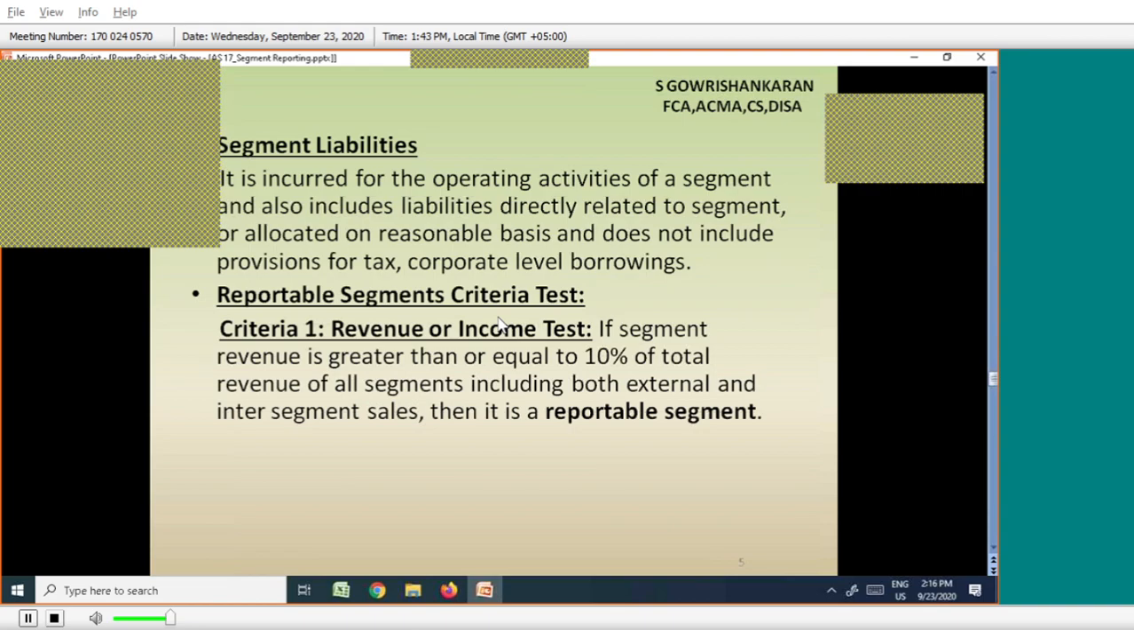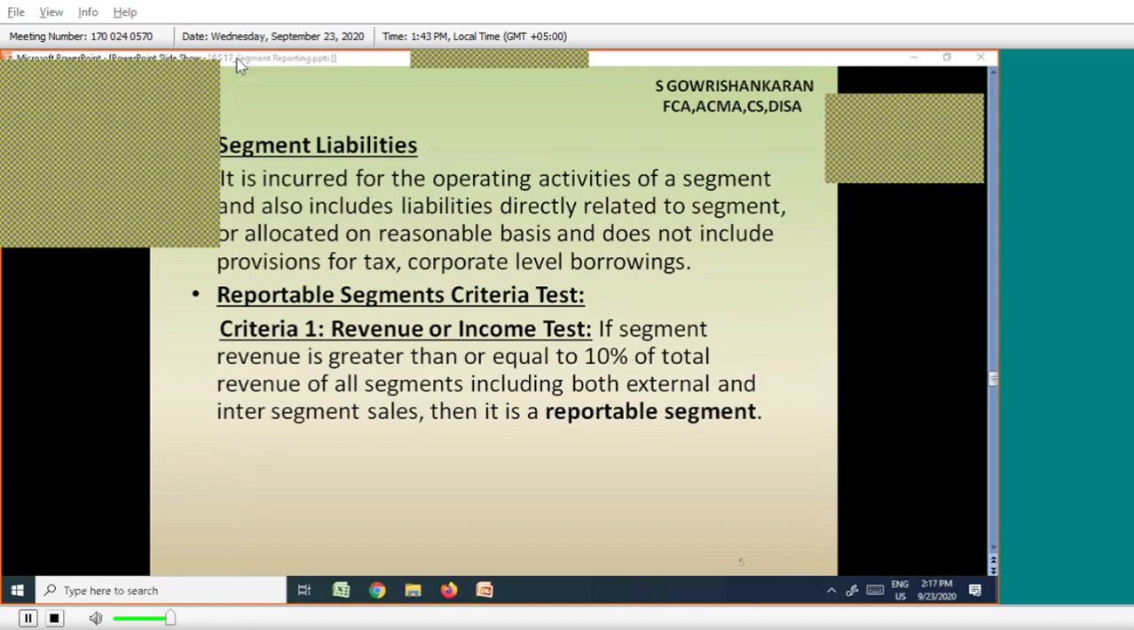What I have to check is, what is my segment revenue? For example, division A, B, C. Out of these three divisions, what is my division A revenue? Add all of A, B, C revenue and compare with A alone. If A is producing more than 10% of the total revenue of all segments, then it is a reportable segment. We will work out a problem on this. Before that, theoretically, I am just sharing the formulas.